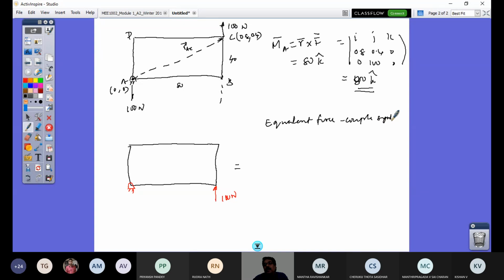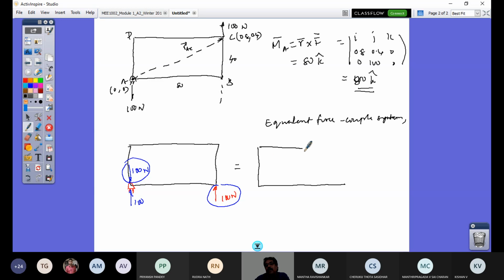You should remember that. If you remember, I would shift this force 100 Newton to this point and cancel this force again, so that it is the same. But now this and this form a couple which is the same as this, and you have additionally this force.